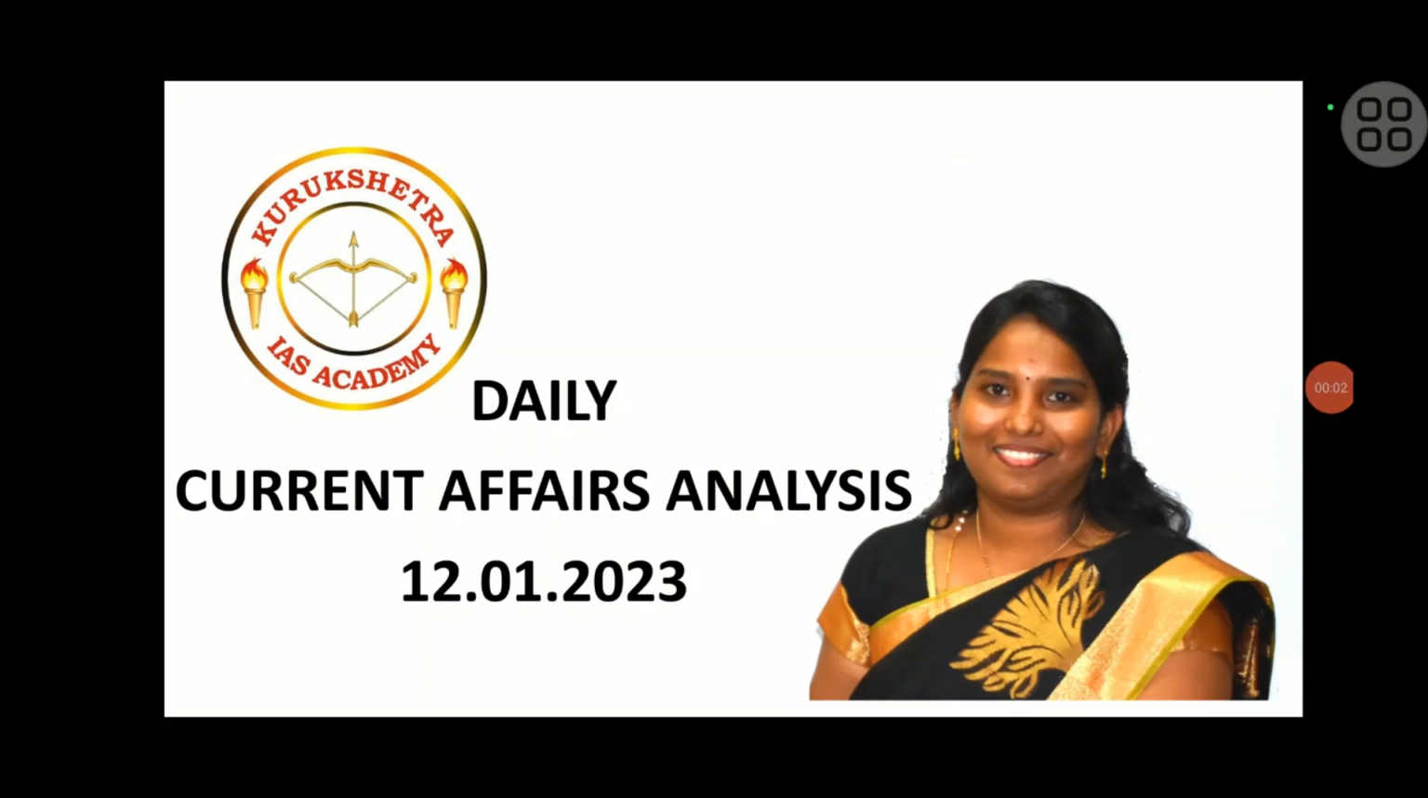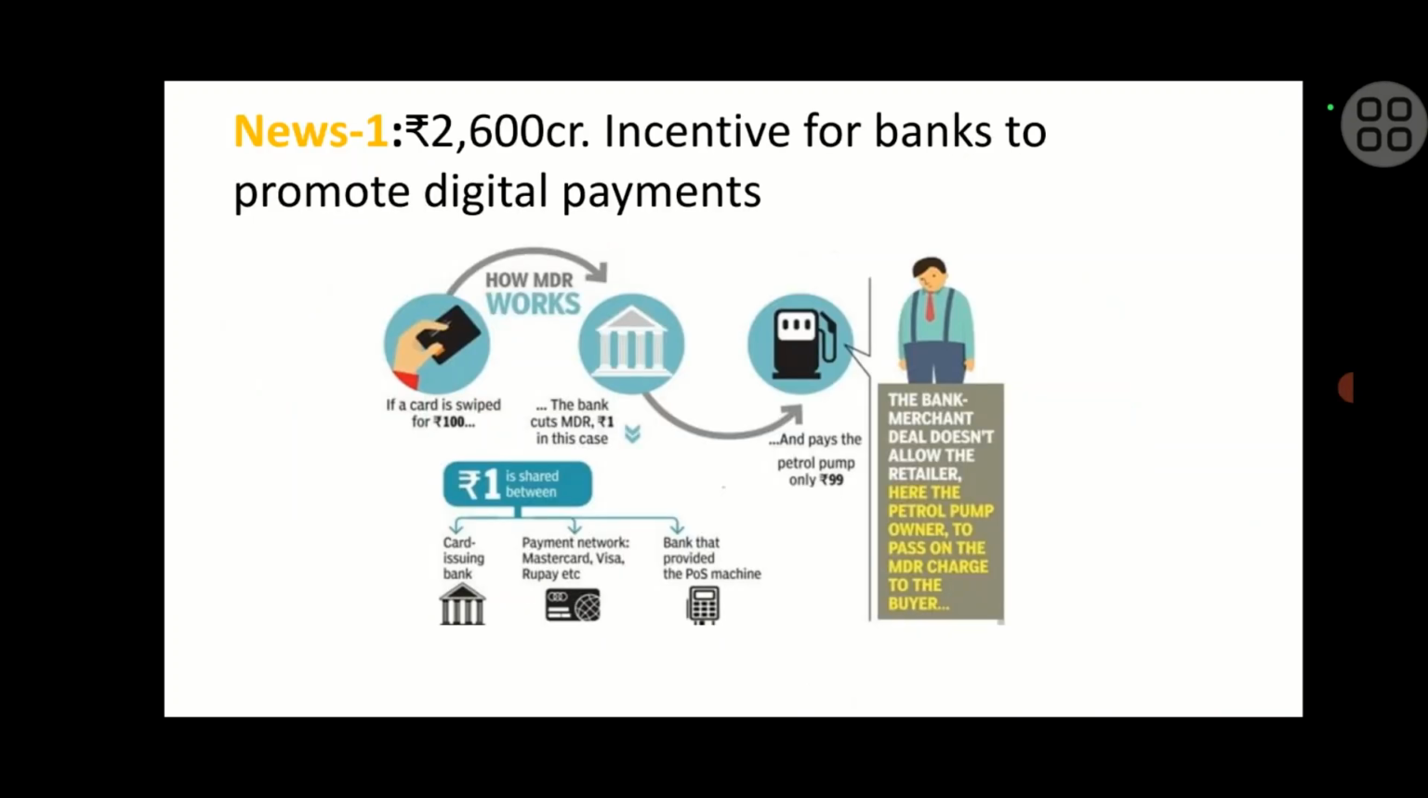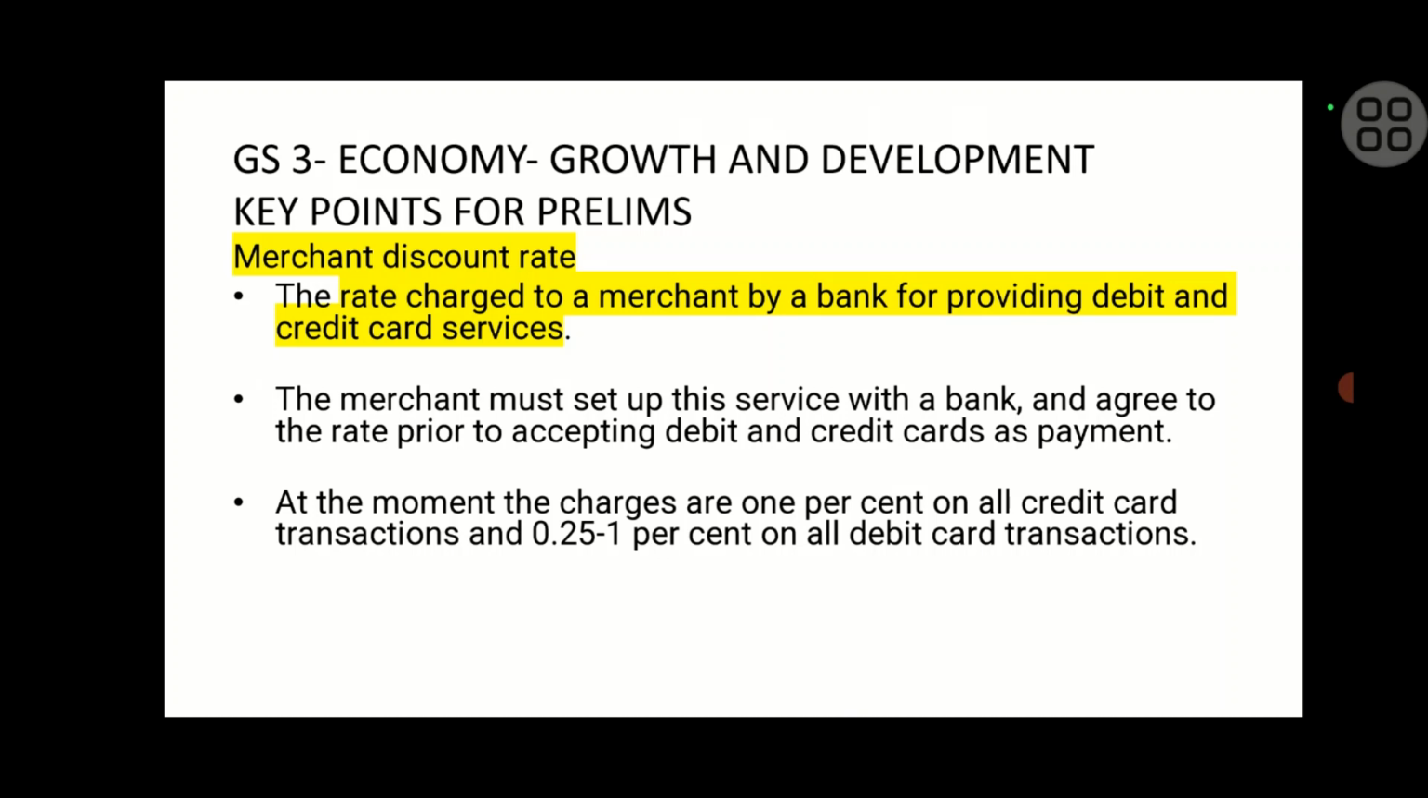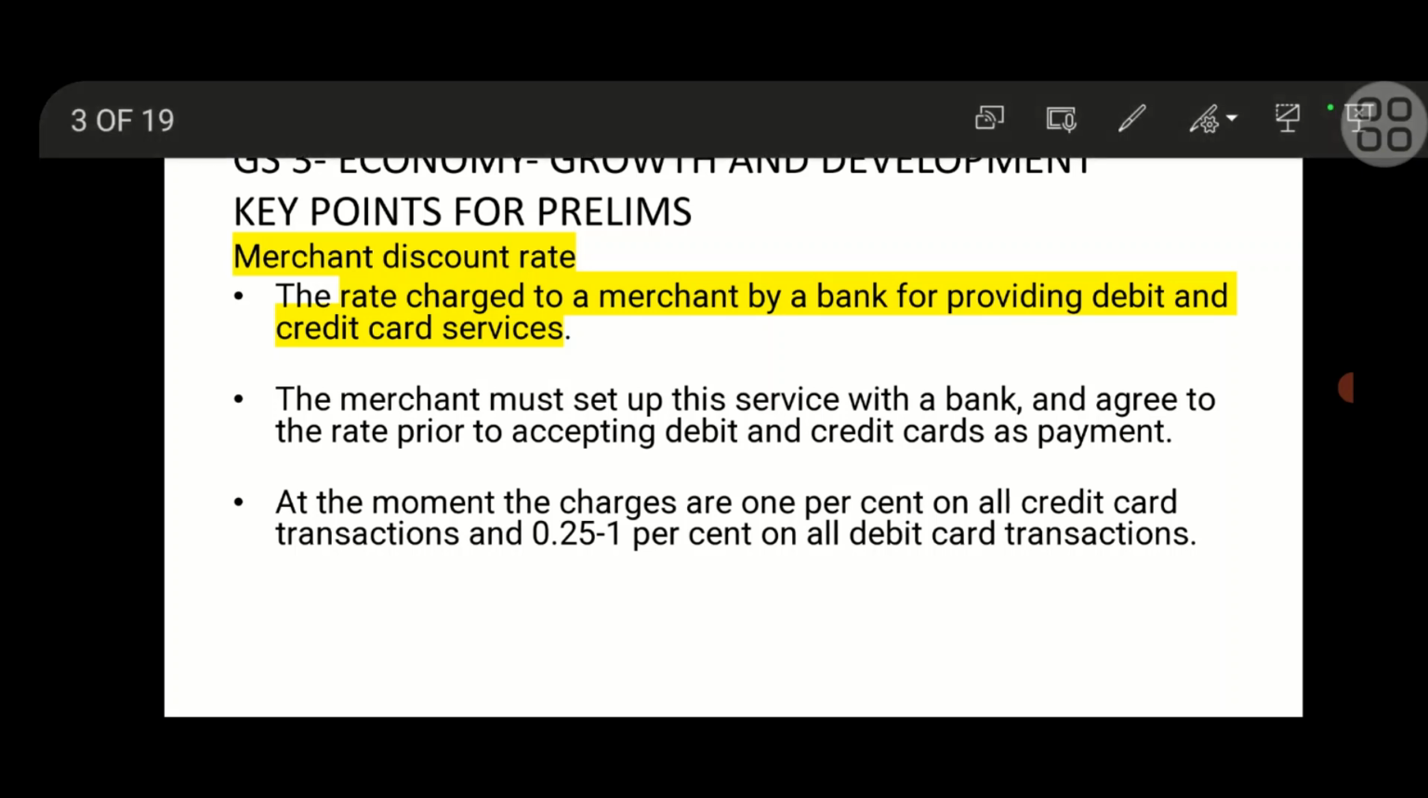So today we are going to see this news current affairs analysis in short. To start with, 2,600 crore incentives will be provided for banks who are promoting digital payments. As India is moving towards cashless India and digital India, this is a progressive move. So it comes under GS3 economy growth and development.